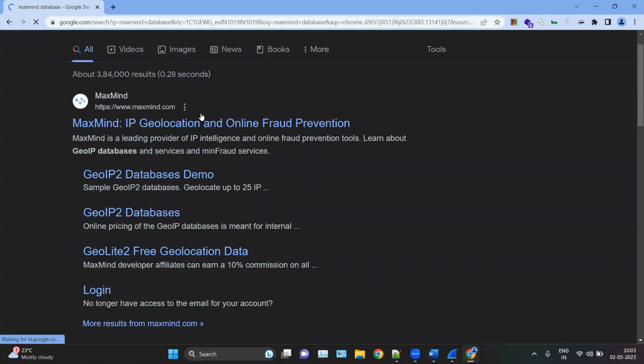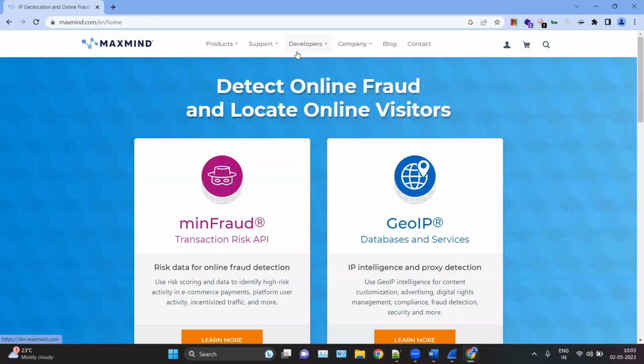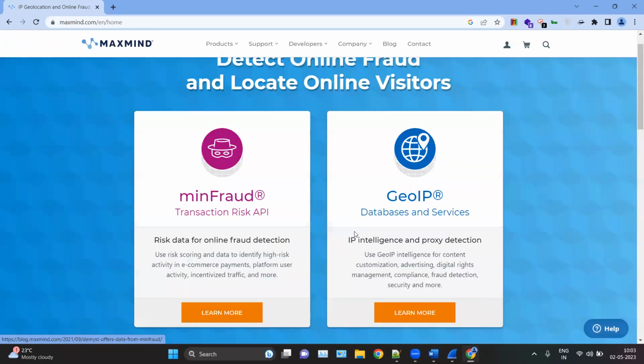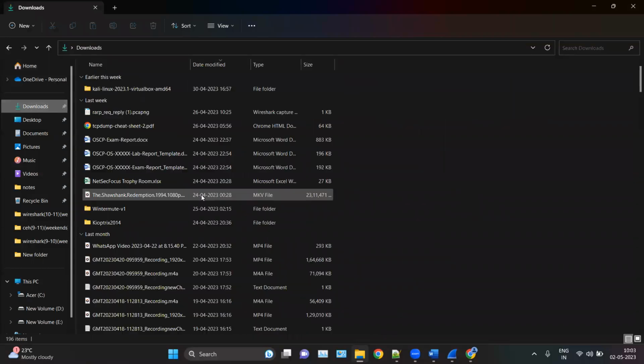Okay, from here you can click on Maxmind database. For this you have to create your ID here. You have to log in via your ID. So create your ID. After creating the ID, you can download. You have to download three files. And what kind of files? Let me show you.